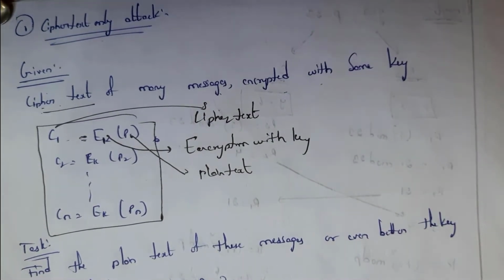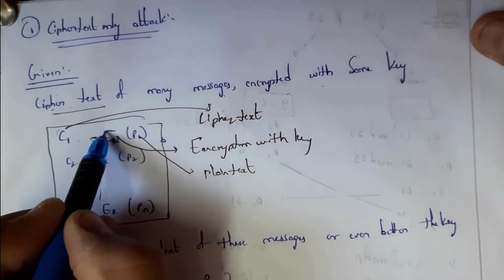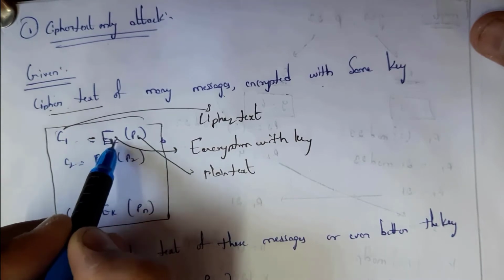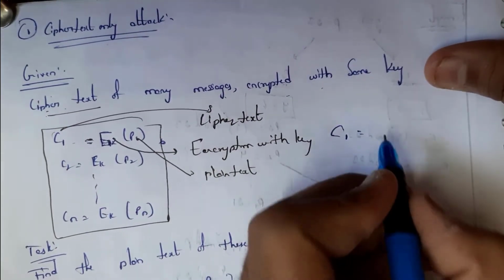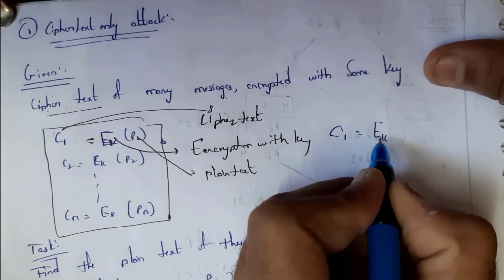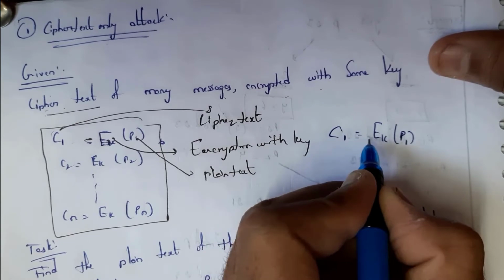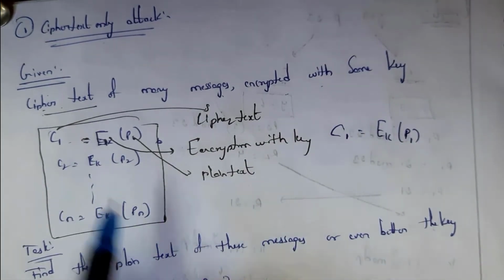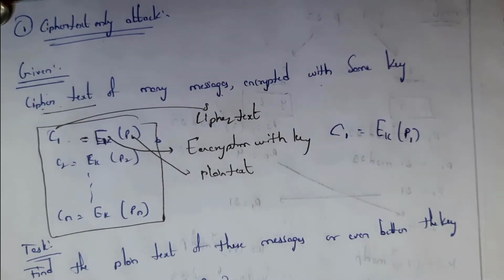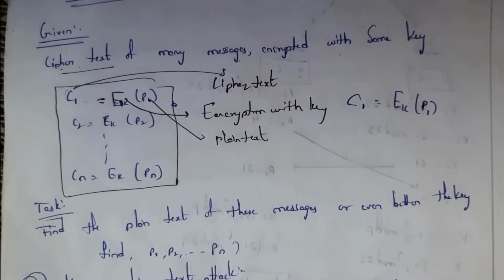This is the structure of ciphertext only attack. Ciphertext is equal to encryption with key of plain text. This C1 is ciphertext, and EK is encryption with key of plain text. Similarly, C2 is encryption with key of P2, and so on. CN is encryption with key of PN. This is the structure of ciphertext only attack.